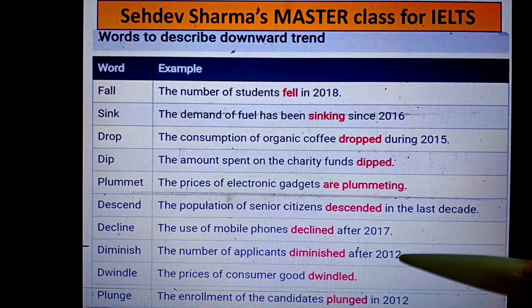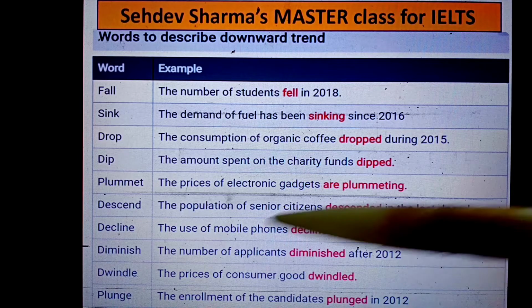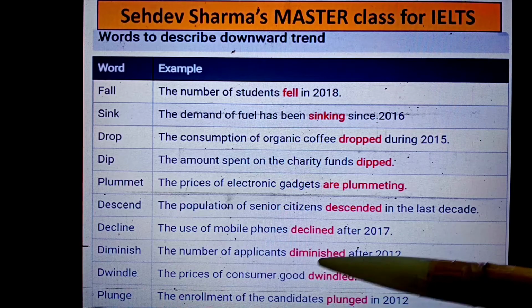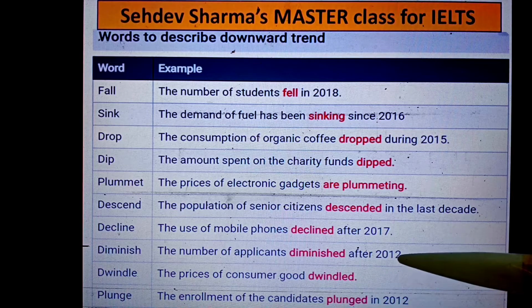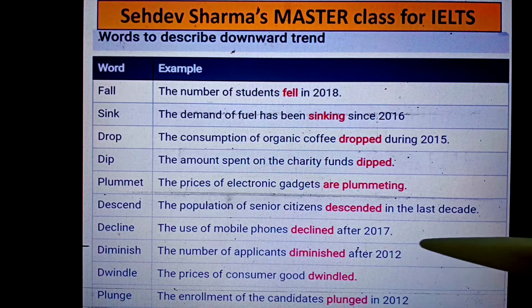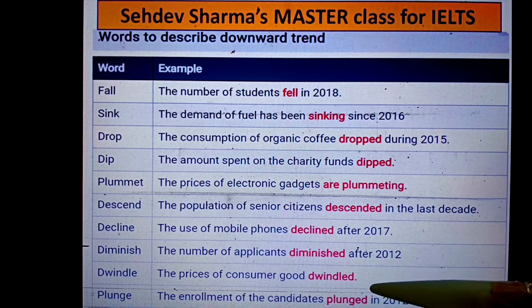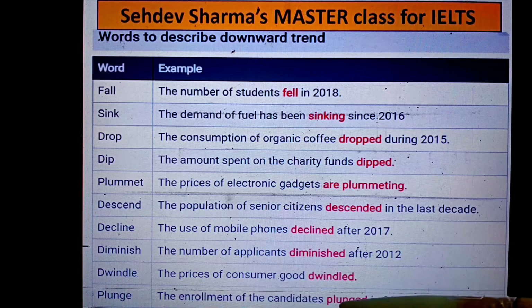If we are writing about corona or job prospects in 2022, we can say that after the pandemic, the chances of getting jobs diminished drastically since 2019. Dwindled, plunged, wonderful words. So kindly use these types of sentences so that our scores are better. Let's move to the next slide.